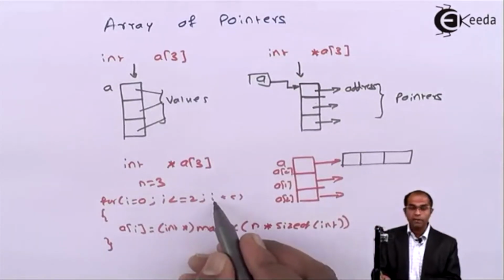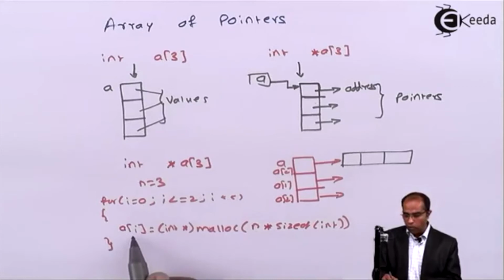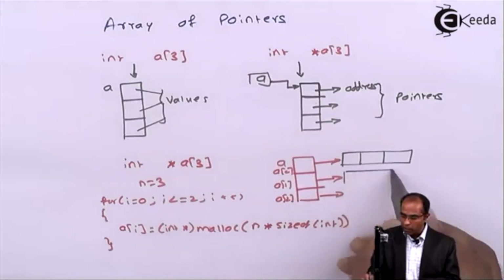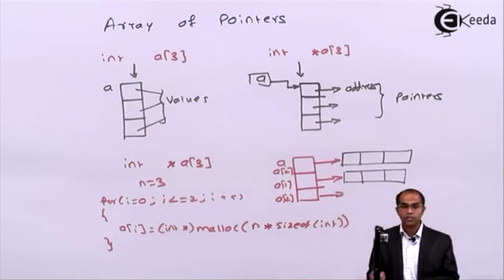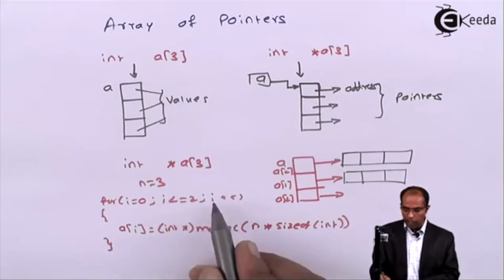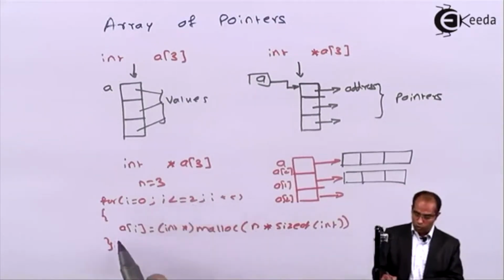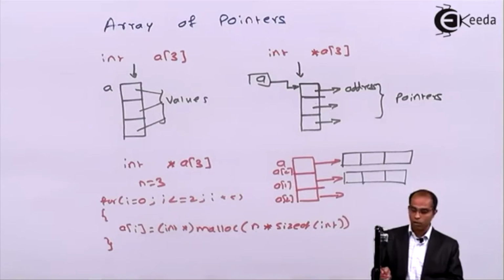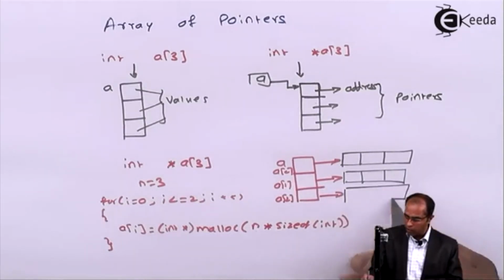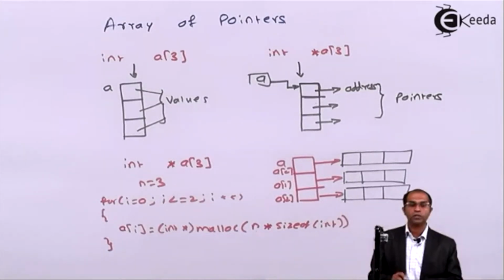When you go back, i becomes 1. a of 1 will again be allocated the same memory. If you go back, i becomes 2. 2 less than or equal to 2, true. a of 2 equal to int asterisk malloc. So here again your array has got locations.